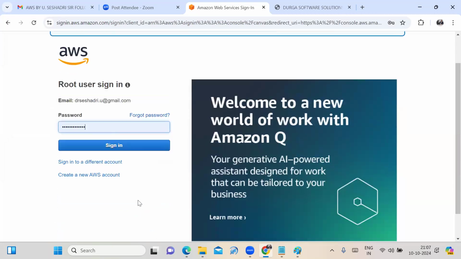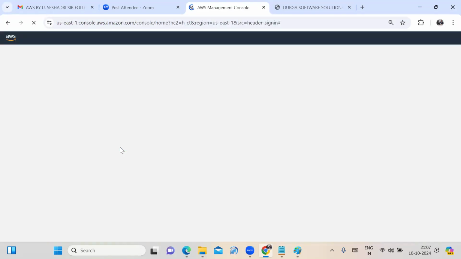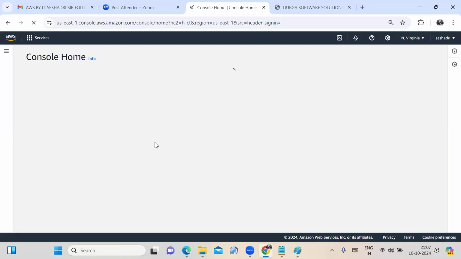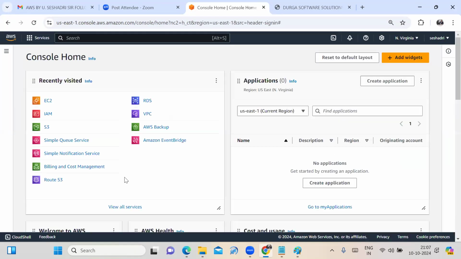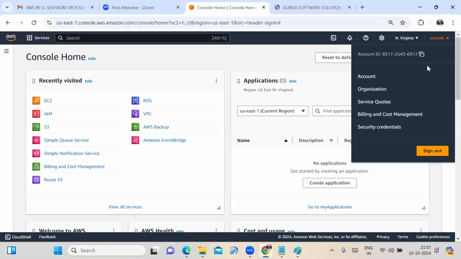Click on the next option. Don't go for IAM user; I'll tell you in an upcoming session. Whatever password you gave, enter that password and click on the sign in option. This is my AWS free tier account. This is my account name, and at the top, my AWS account ID is there.